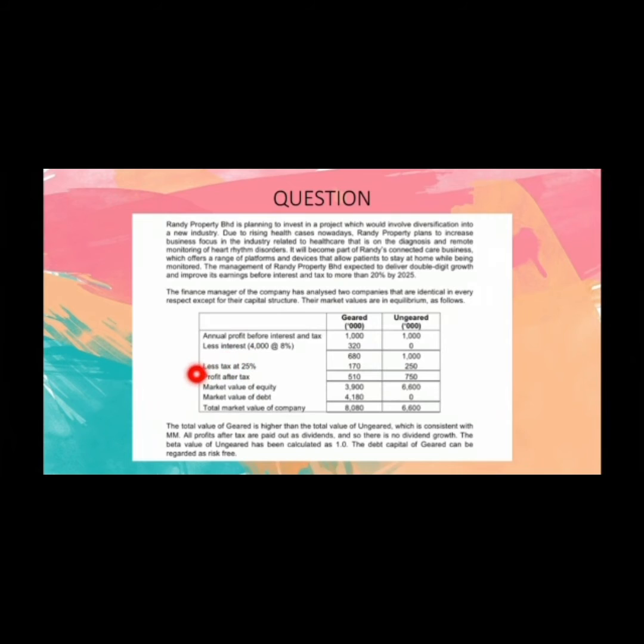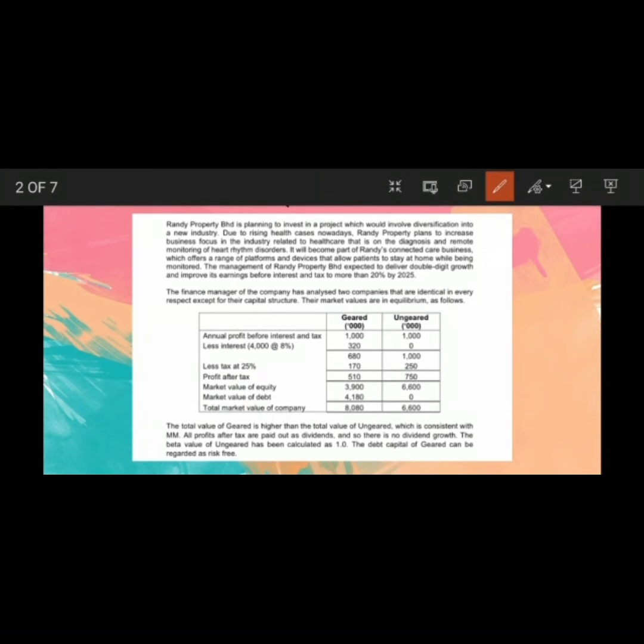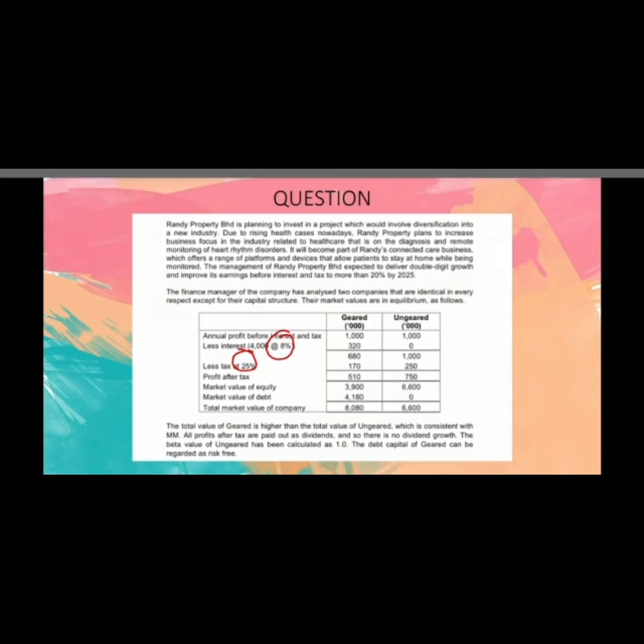Okay, so there is also the profit after tax, and also the market value of the equity and the market value of the debt, and also the total market value of the company here. So let me highlight it here first. This is the interest rate, and also this is the tax rate. So we will continue.